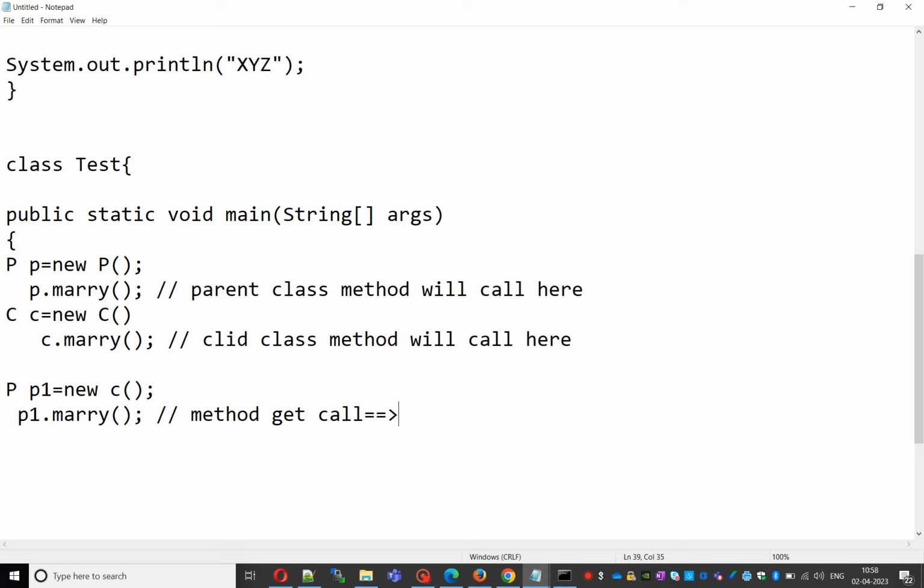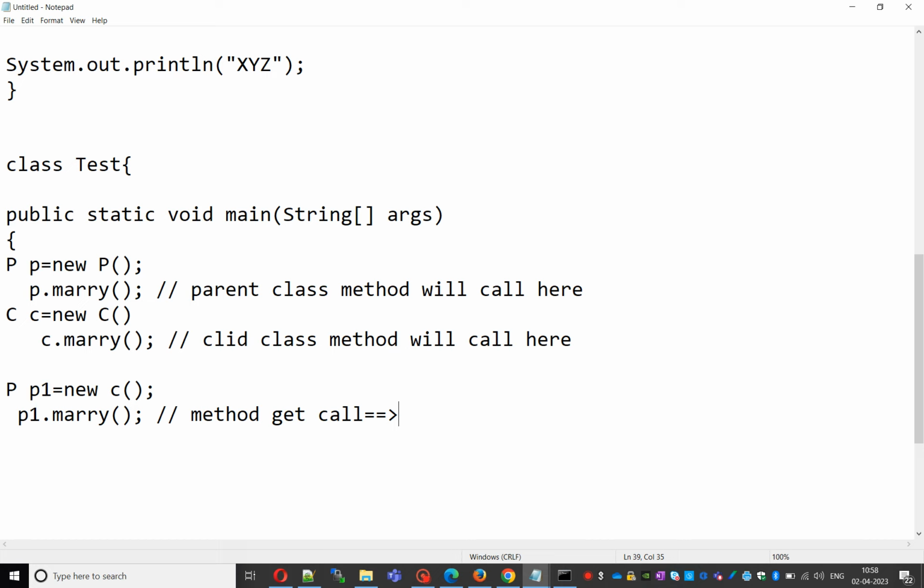The marry method is present in the parent class, and also present in the child class. Then tell me, which method will get a chance? Now take very special care about that.